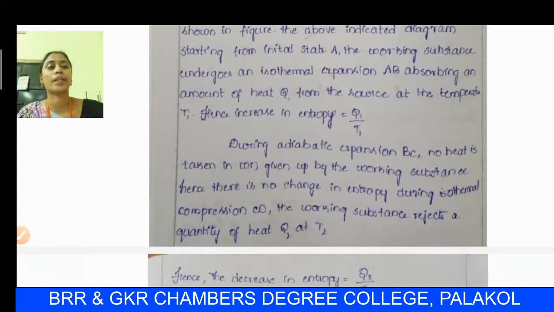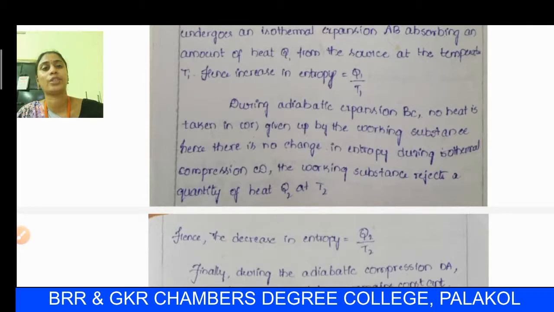Next is the adiabatic expansion, as shown in the graph BC. No heat is taken or given up by the working substance. Hence, whenever there is no extraction or giving up of heat, there is no change in entropy.